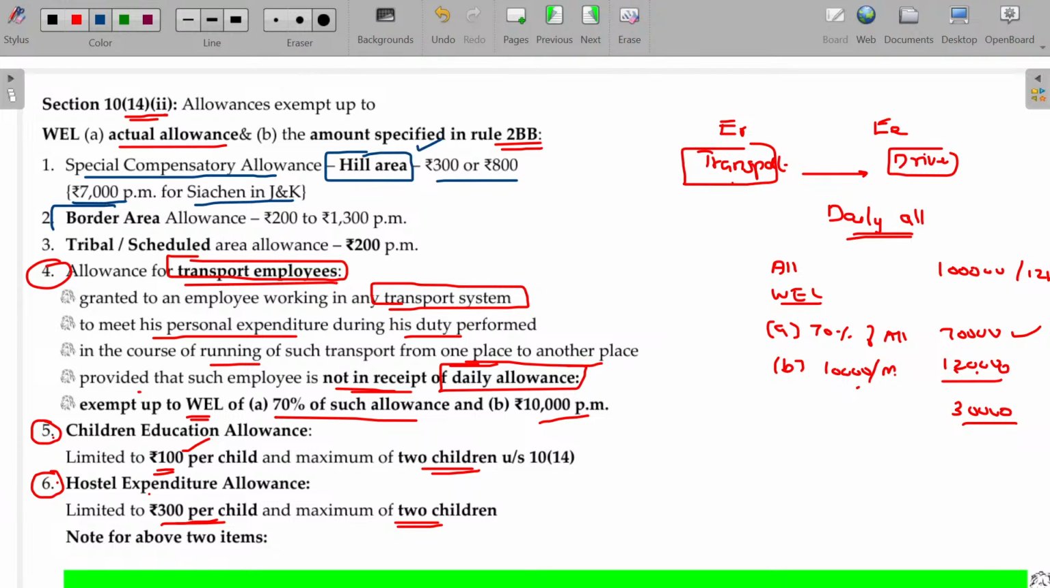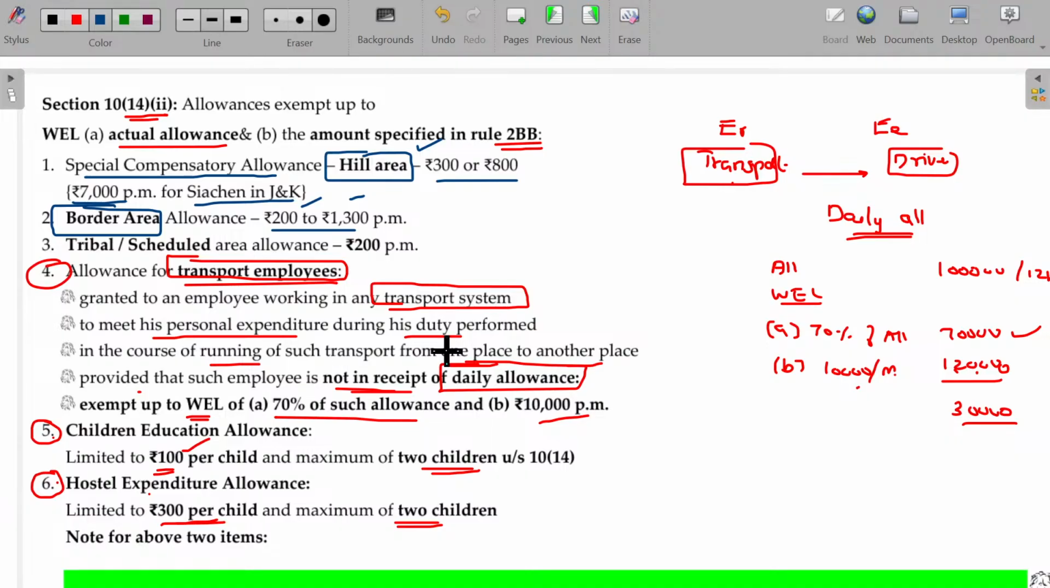And border area. You may be appointed to some border area. Based on the riskiness and other factors, the border area allowance may also be anywhere between 200 to 3,300. Of course, you cannot memorize, okay, is it 200 or 1,300? There's a list of border areas stated along with the numbers in Rule 2BB, which is not possible to memorize.